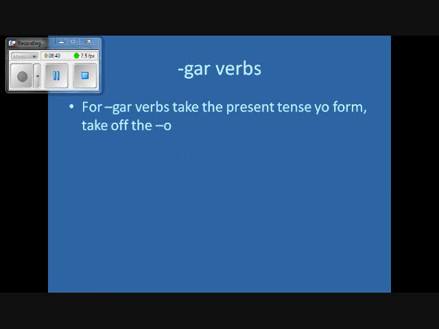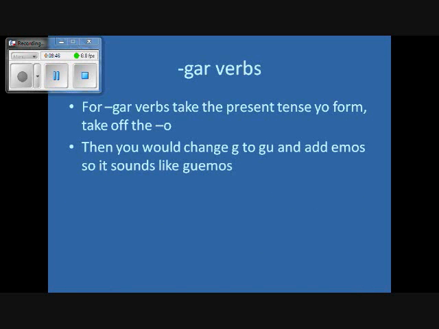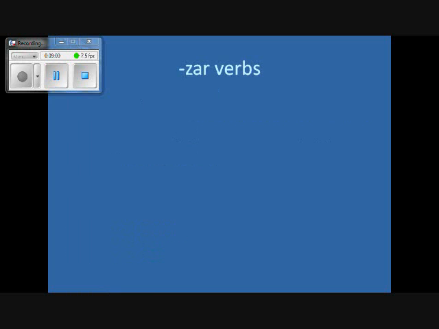Gar verbs. For gar verbs, take the present tense yo form of the verb and take off the O. Then you would change the G to GU and add emos, so it sounds like guemos. For example, entregar. The yo form is entrego, so it would be entreguemos.